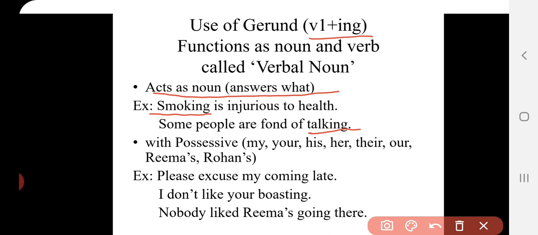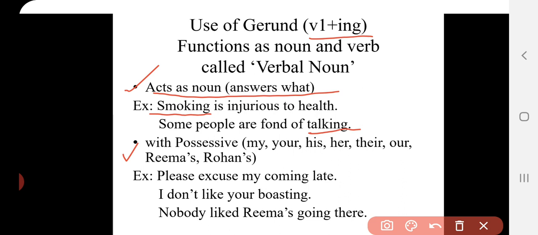And the second use of gerund is that it is used with possessives. What are possessives? You must have studied the determiners topic in your previous classes, and possessives are part of determiners.